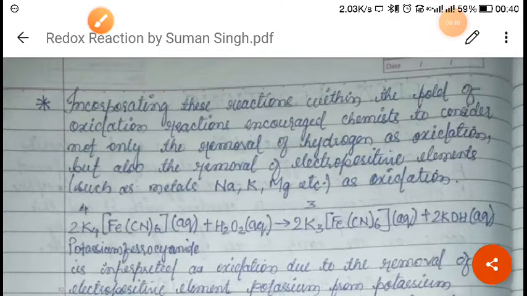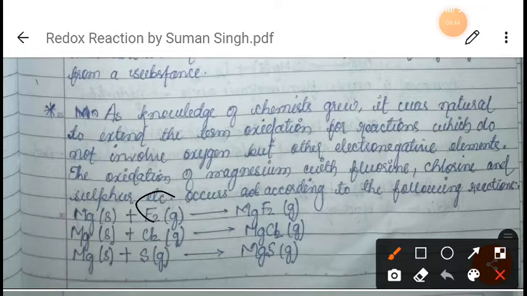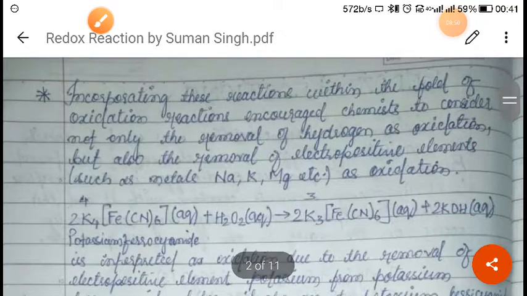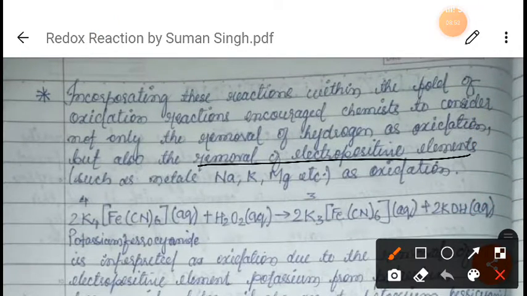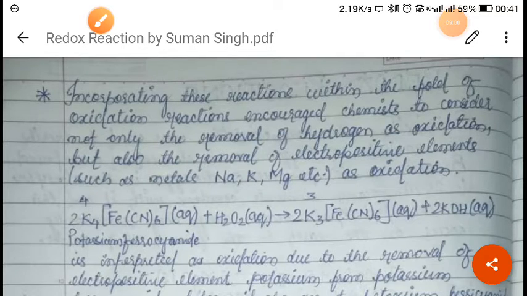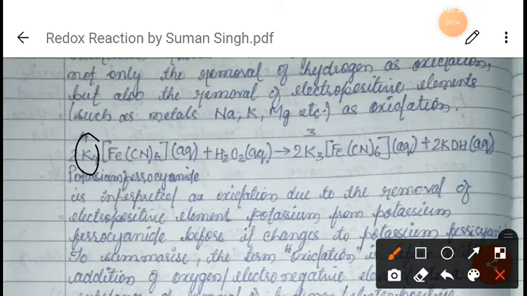So we have got the idea that addition of an electronegative element is called oxidation, as well as removal of an electropositive element like sodium, potassium and magnesium is also called oxidation, right? One example is given here. You can see how many potassium are there? 4, right? But on the product side, potassium is converted into 3, right?